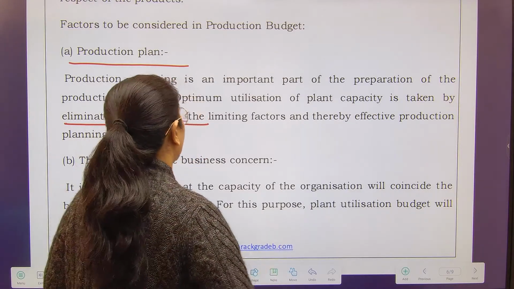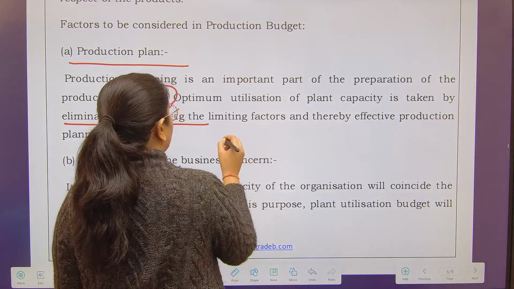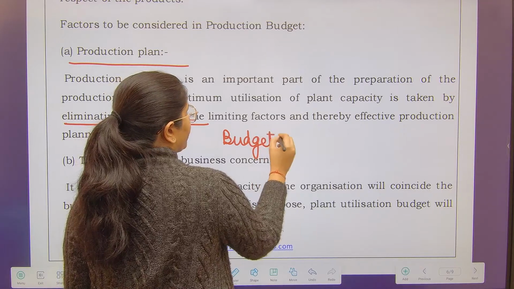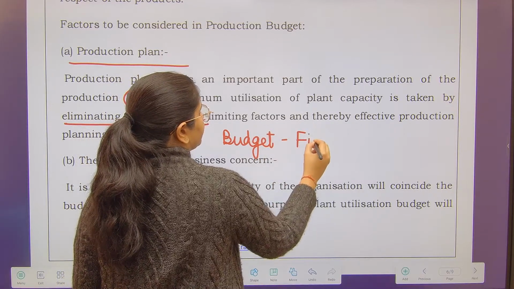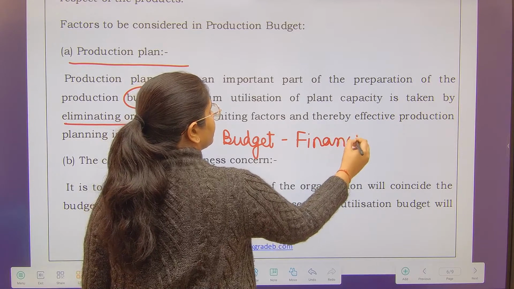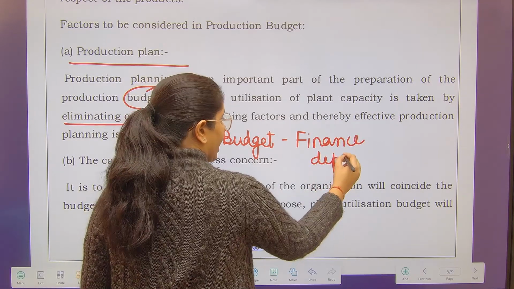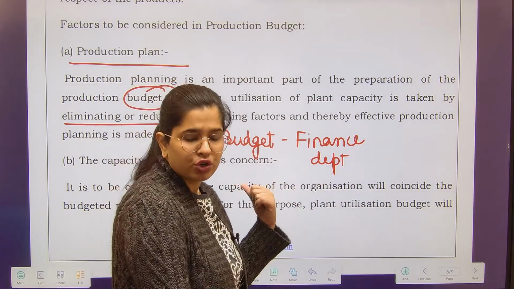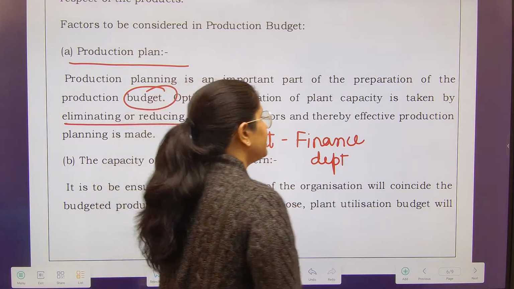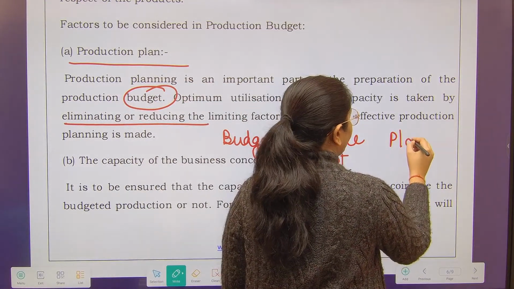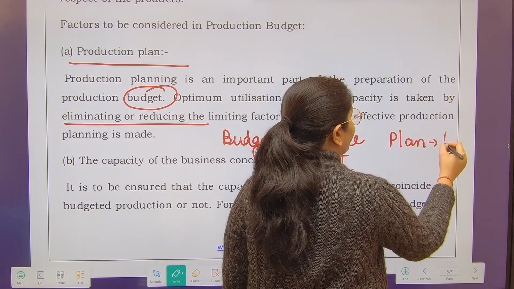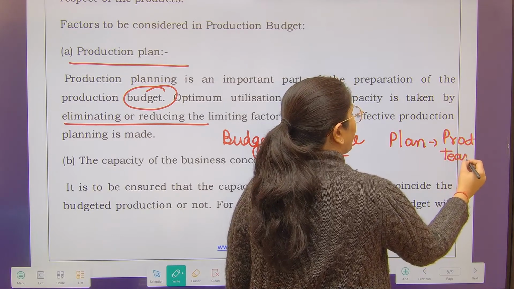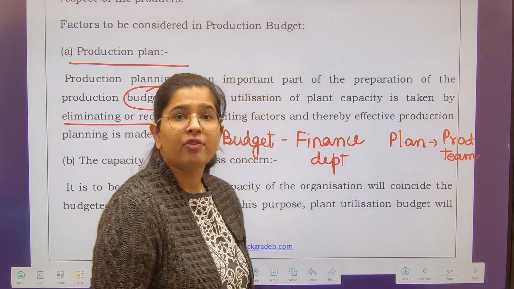Preparing the budget is a function of the finance department, whereas the finance department will work out what our production budget should be, but the insights or the production plan need to be taken from the production team. They are going to tell you what quantity of production we have planned.